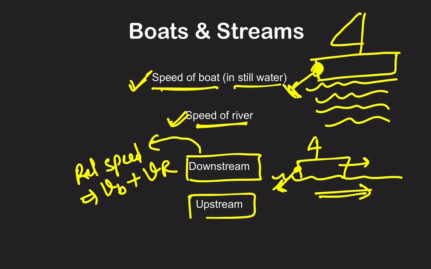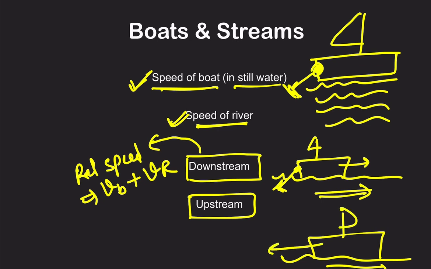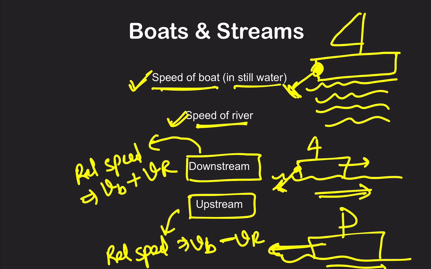In upstream, this is the direction of the river, but the boat is going in the opposite direction. Whenever we go against the direction of the river, the speed of the boat decreases. I hope you have seen this. So the relative velocity of the boat will be the speed of the boat in still water minus the velocity of the river. These two things you need to remember.